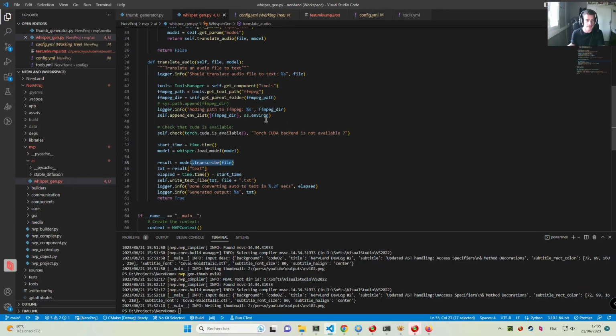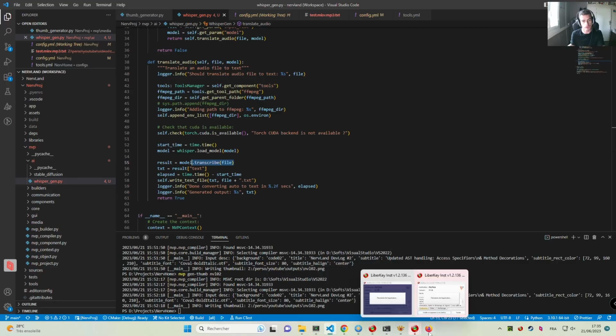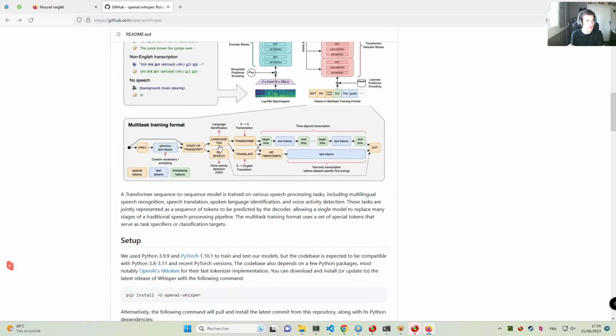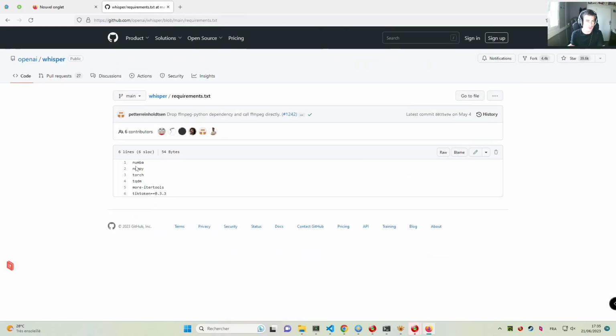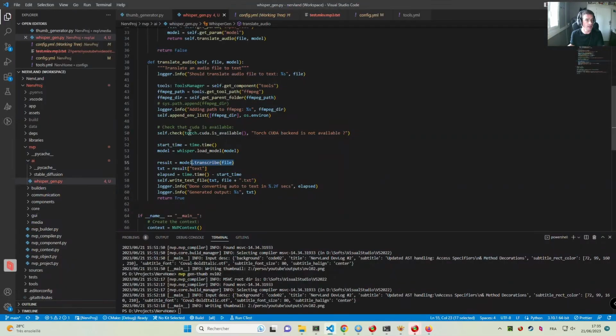One thing though is the initial environment setup that I did. In fact, the environment described here with the requirements is just going to use a torch package, but without GPU acceleration. So I wanted to check if I actually had GPU acceleration at some point, and this was failing because CUDA was not available.